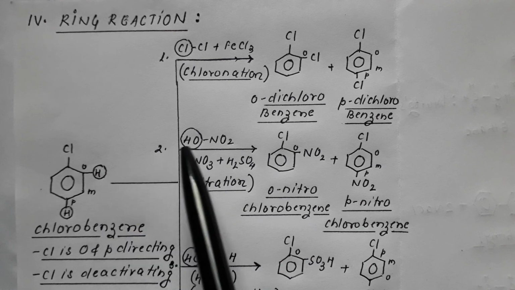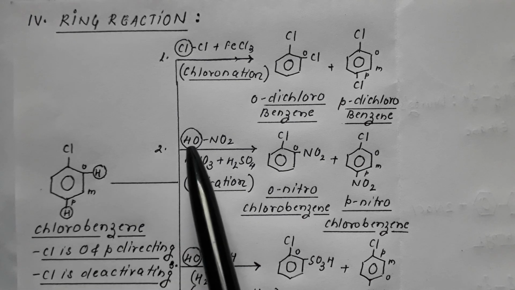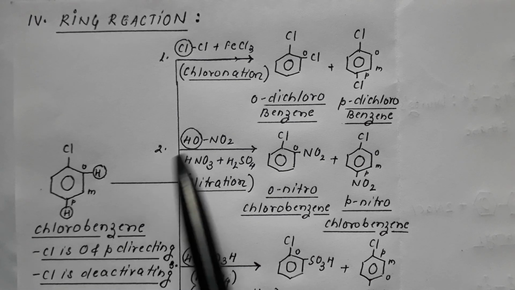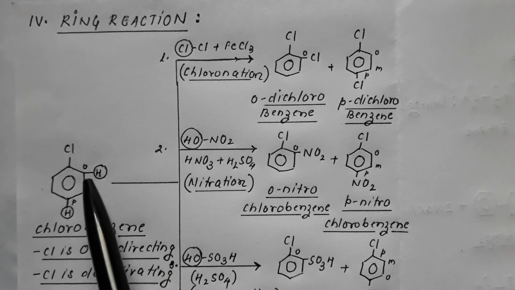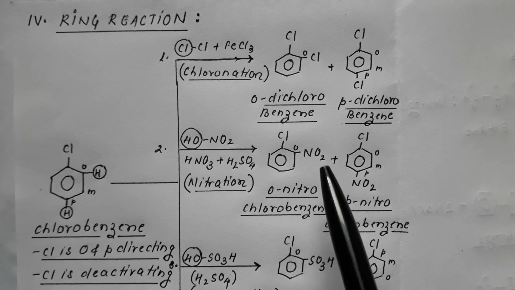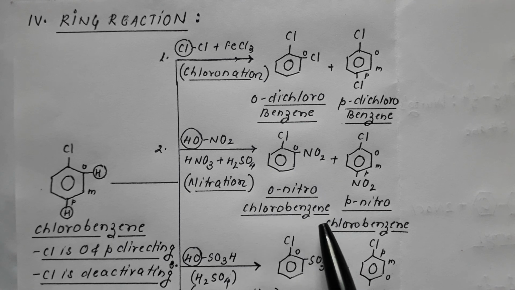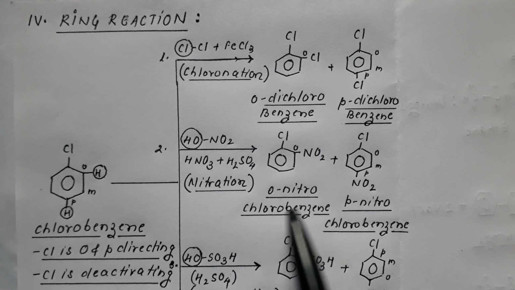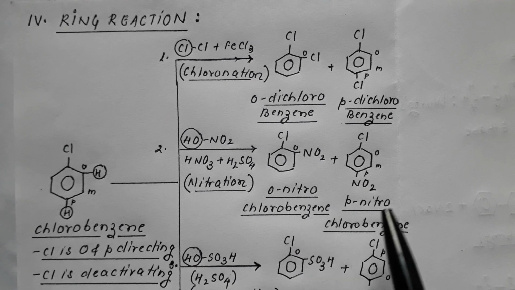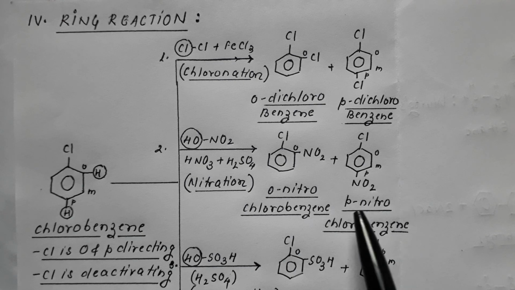Now this H and this OH, either from the ortho position or from the para position, may go. So NO2 may come at ortho position, NO2 may come at para position, resulting in formation of ortho nitrochlorobenzene or para nitrochlorobenzene.